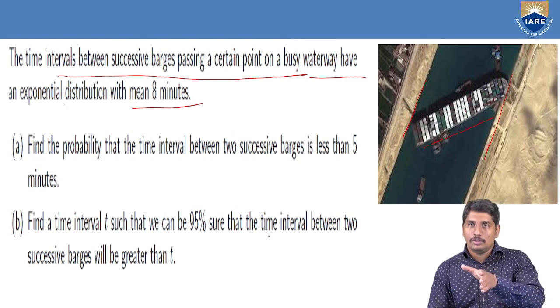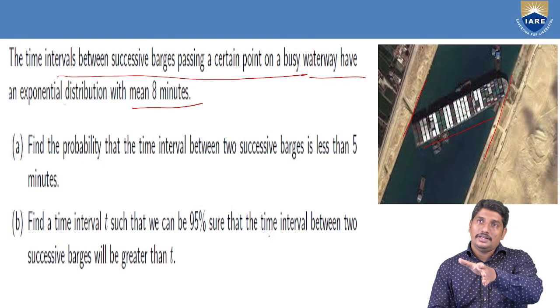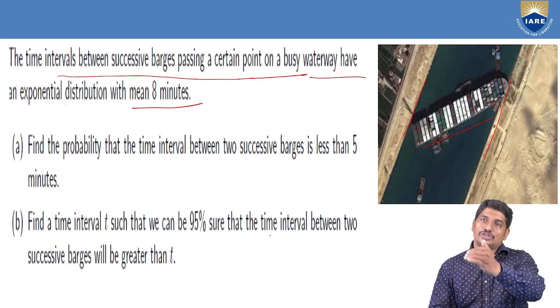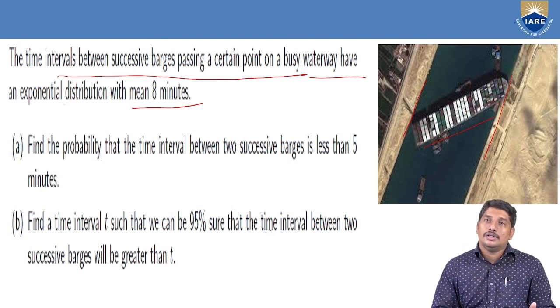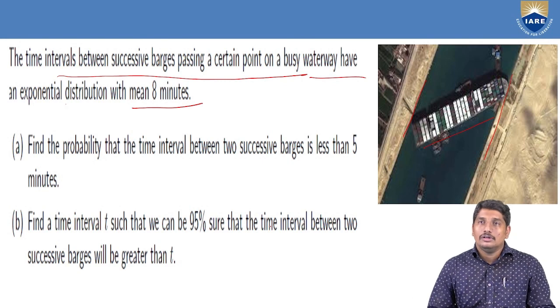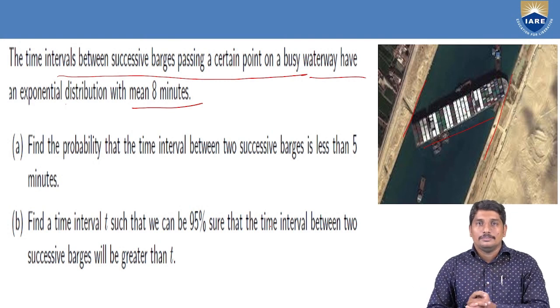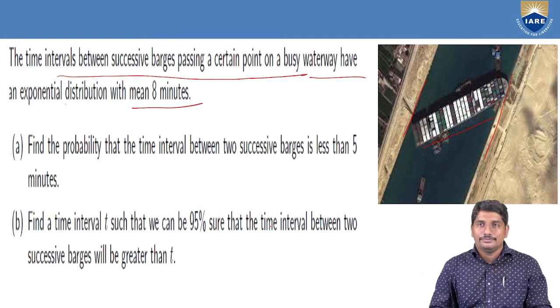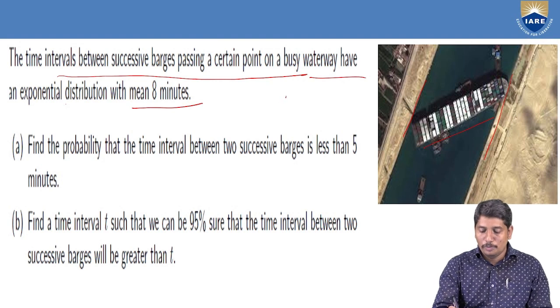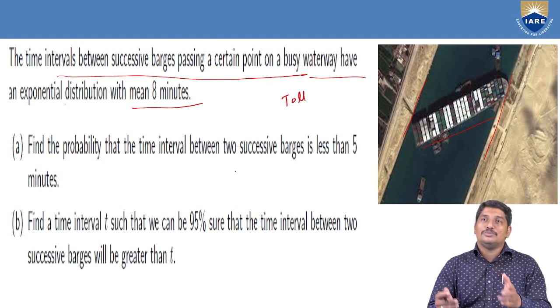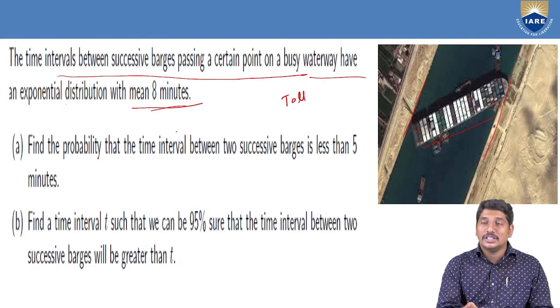Suppose when we are moving on our bike, it takes at least 8 minutes to cross over, in a highway, the toll plaza. Yes, toll plaza. Sometimes you may have to spend 8 minutes on a highway.